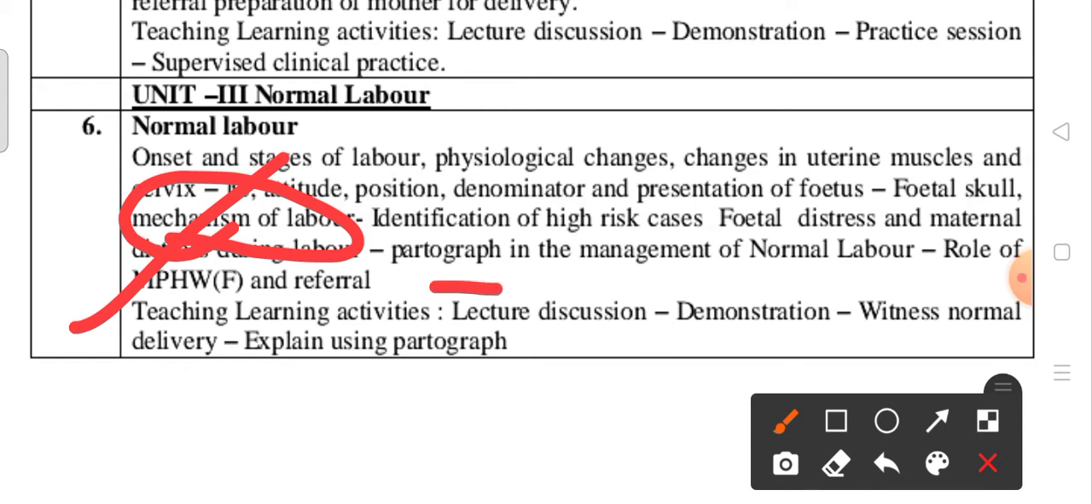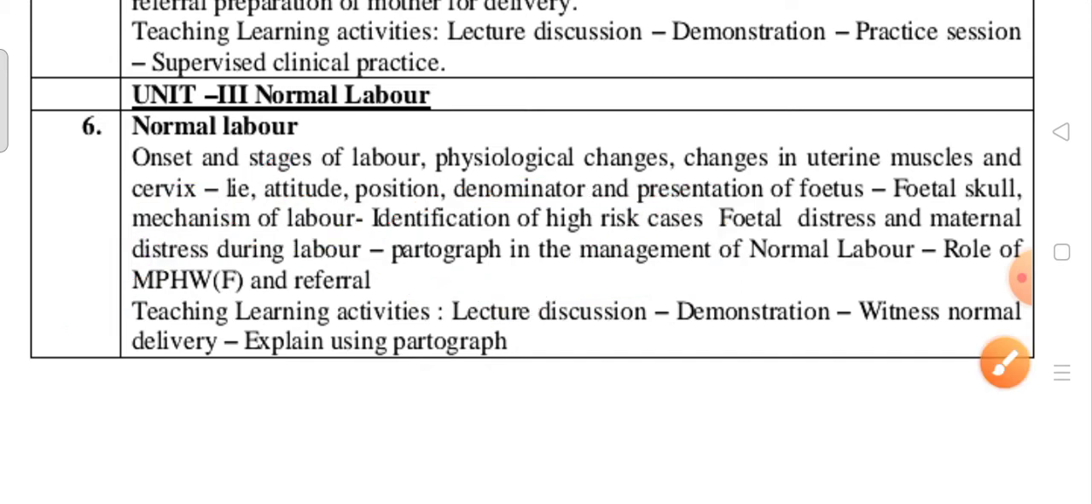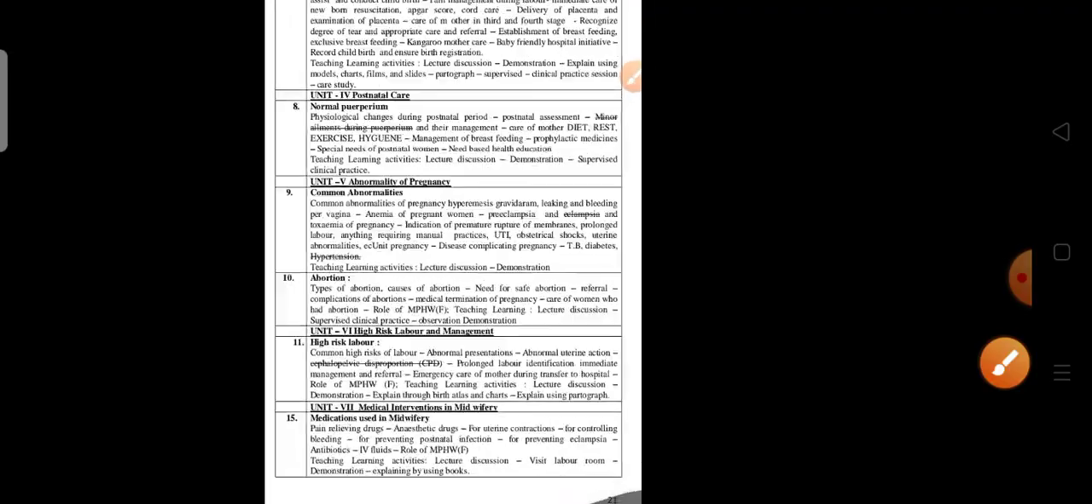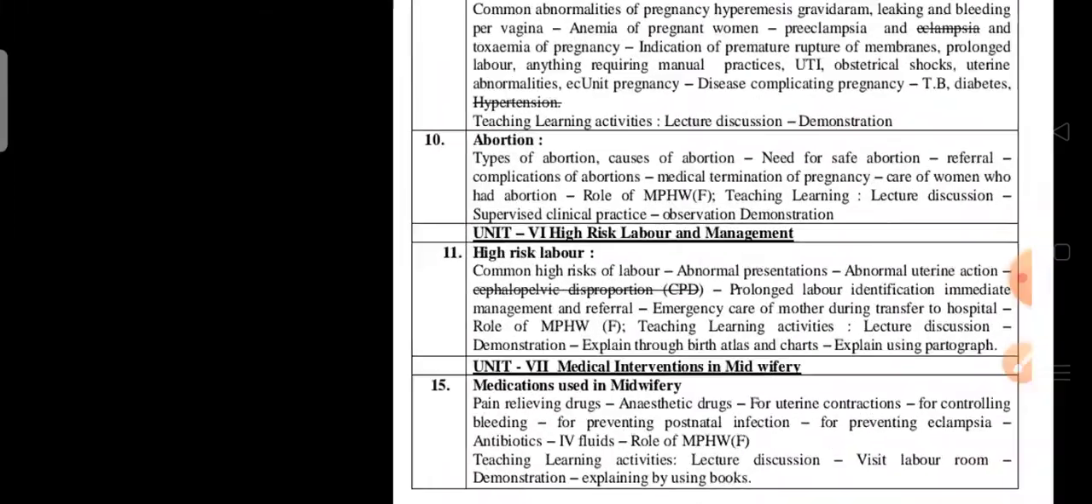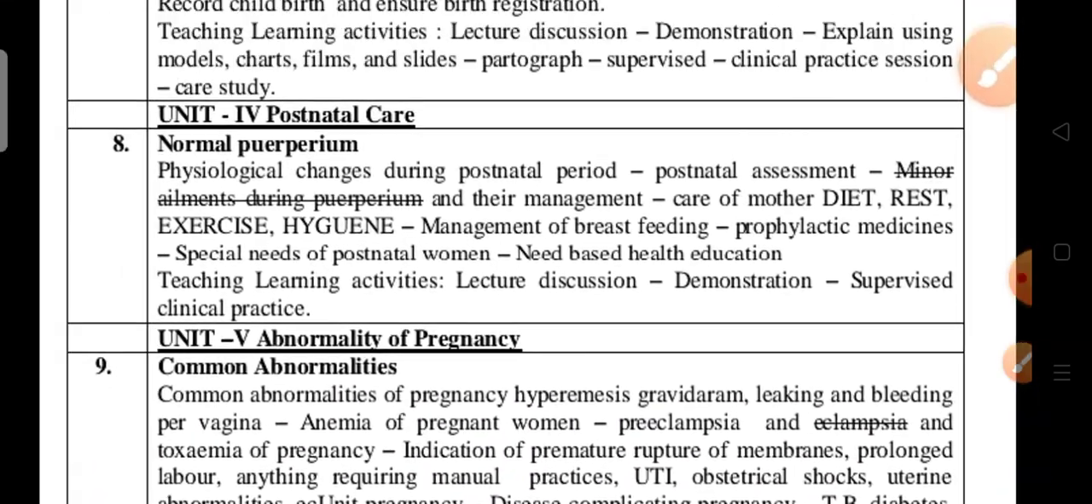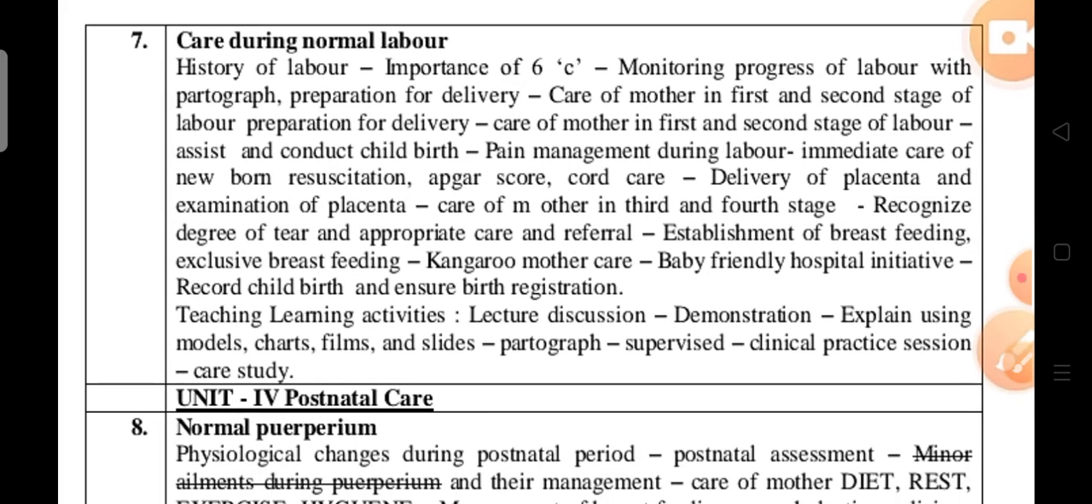Next part of that. Okay, prognosis of the mother and baby condition. Okay, so these 2 aspects are very very important. Okay, next coming to the care during normal labor. In this, importance of six cleans: clean area, clean perineum, clean towel, clean scissors, clean umbilical cord clamp. Okay, so these aspects are very very important to prevent infection during delivery. Okay, so nothing is deleted entirely, you have to read.